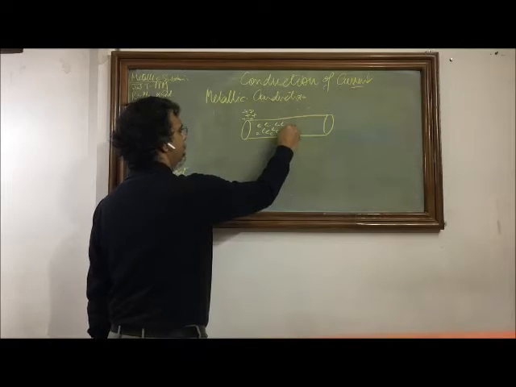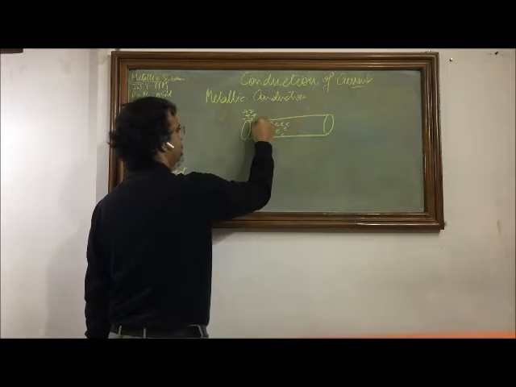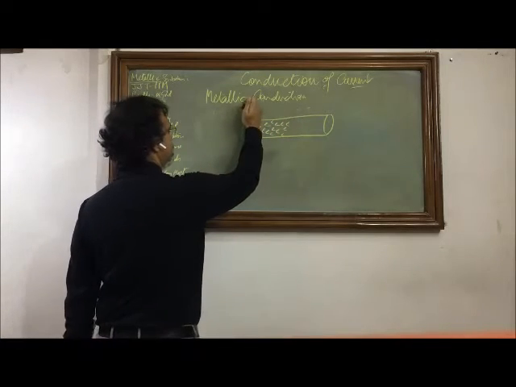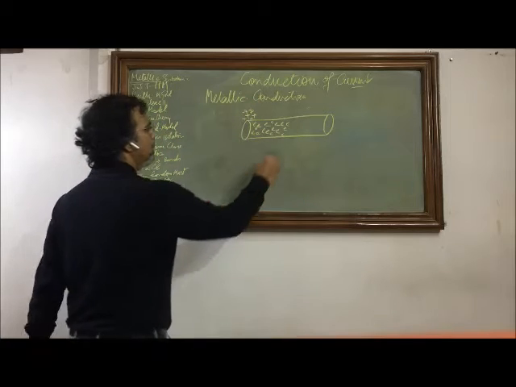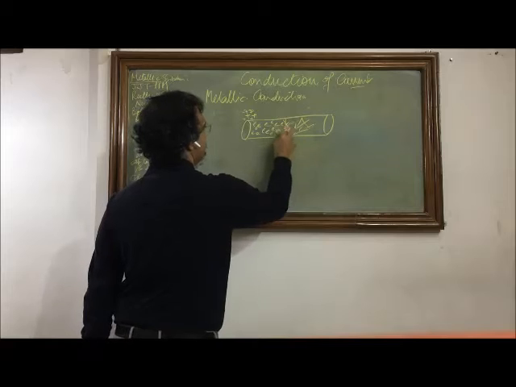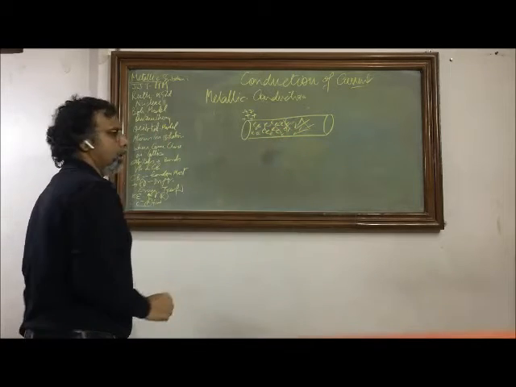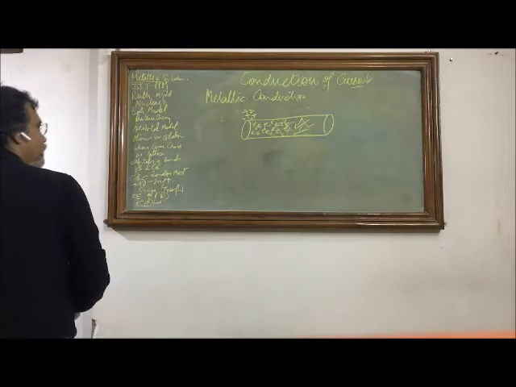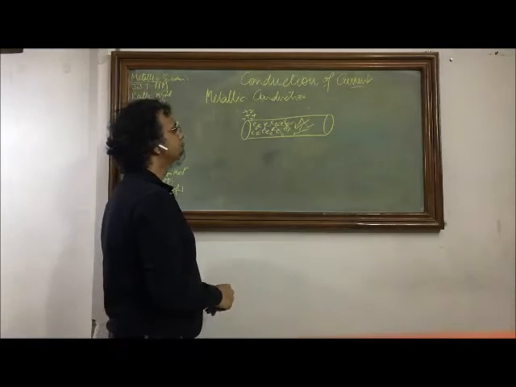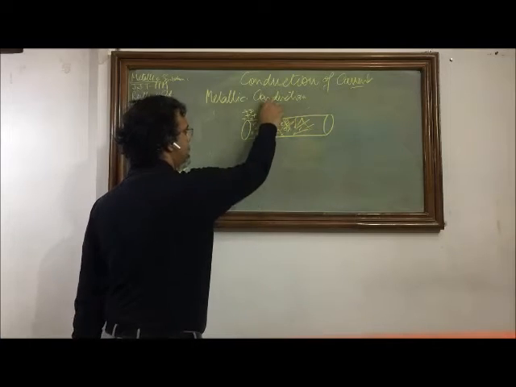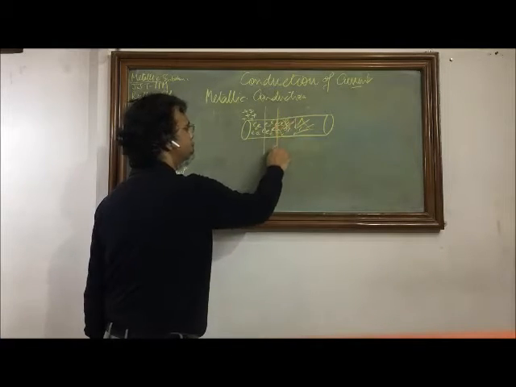So now we have electrons, or the charge carriers, that are available in this material. But when there is no potential difference, all these electrons are having random motions. Depending upon the temperature of the wire or of the material, all these electrons are having random motions. They randomly move, and at any cross section there is no net movement of charge.